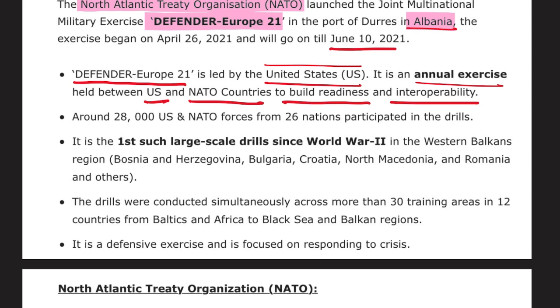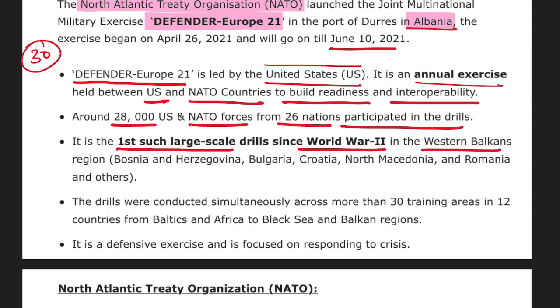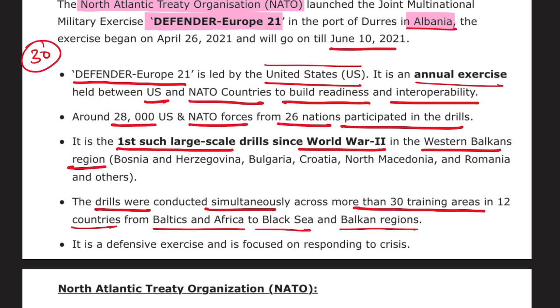If we are talking about NATO, you should know that there are 30 member states in NATO as of today. Around 28,000 US and NATO forces from 26 nations participated in this drill. It is the first such large-scale drill since World War II in the Western Balkans region, and this drill was conducted simultaneously across more than 30 training areas in 12 countries, from the Baltics and Africa to the Black Sea and Balkan regions.